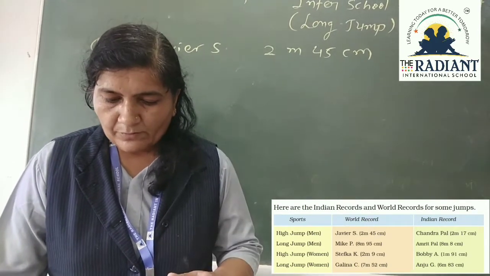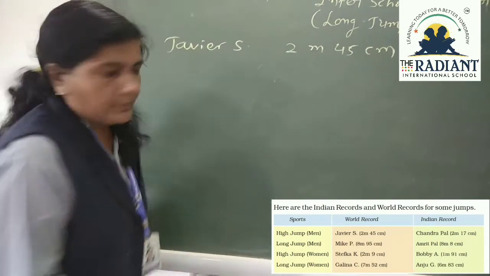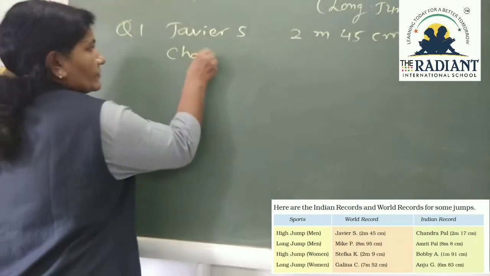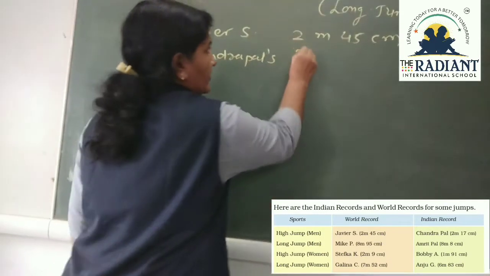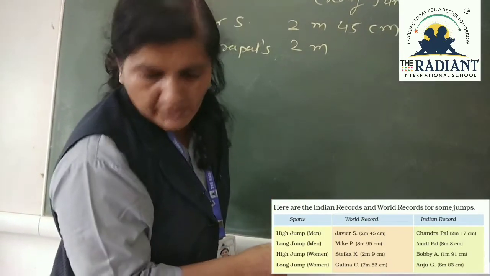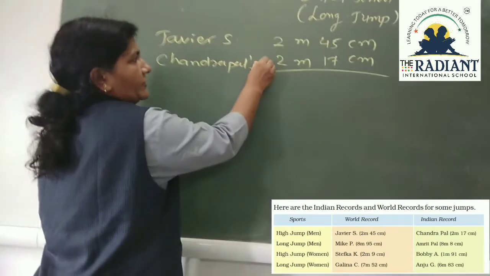What is the record of Chandrapal? Chandrapal's record is 2 meter 17 centimeter. You just have to find the difference of these two.